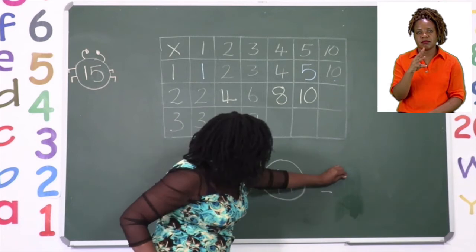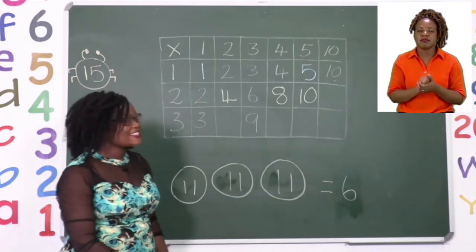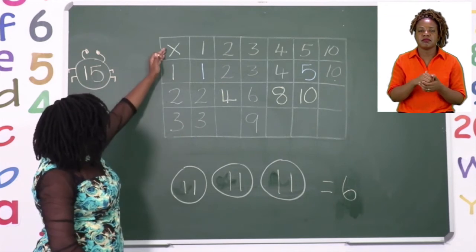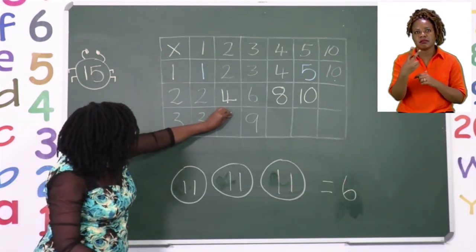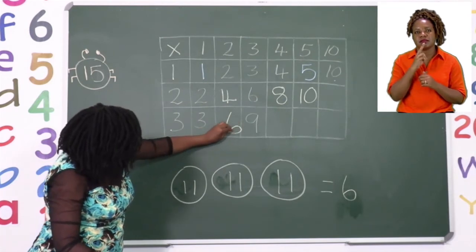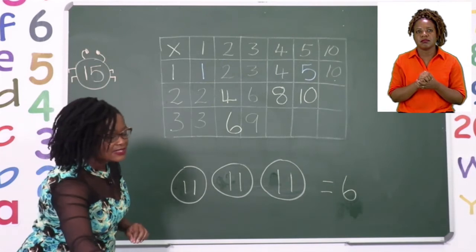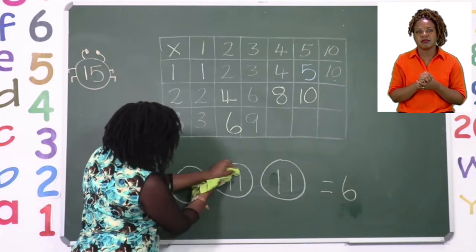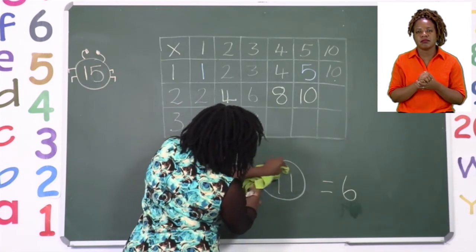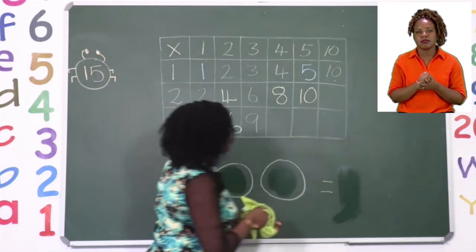So our answer is 6, which means that 3 sets of 2 equals 6. Now let's move on to the next one. But before we do, we need to erase what is in the sets so that we don't get confused and we are ready for the next one to be worked out.